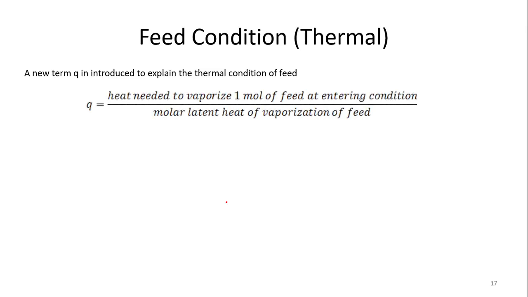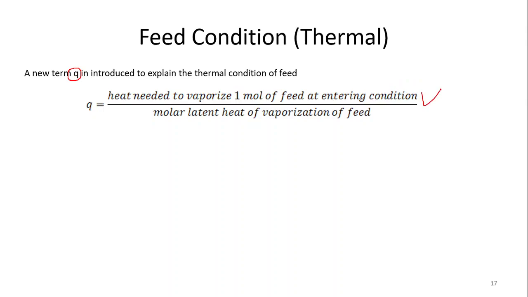It can be defined in terms of a very basic thing, and that basic thing is defined by q. So this is a new term that we are going to deduce, q. So q basically explains the status of the thermal condition of the feed. So what is the meaning of q? q is the heat needed to vaporize 1 mole of feed at entering conditions.